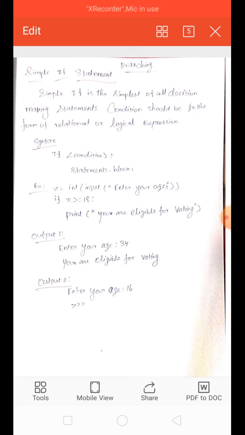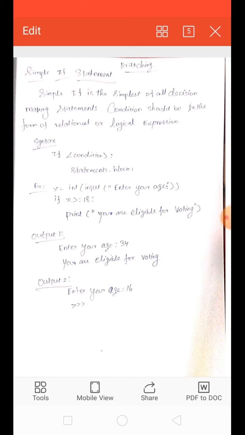Then if x greater than or equal to 18, this is the condition. If you enter 18 or above 18, the condition will be true.